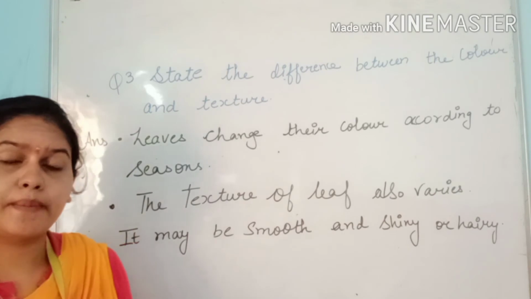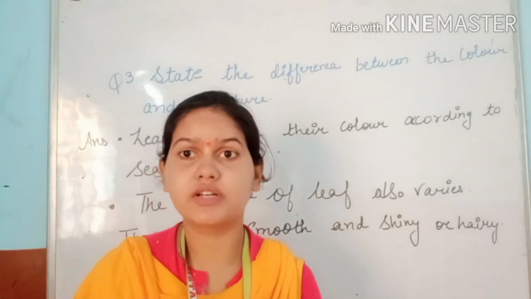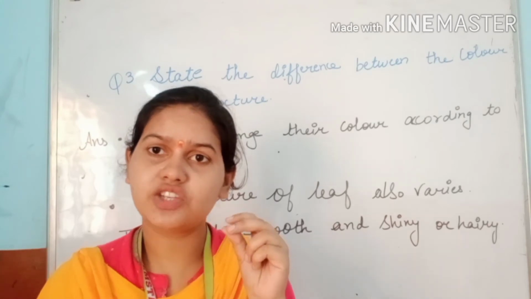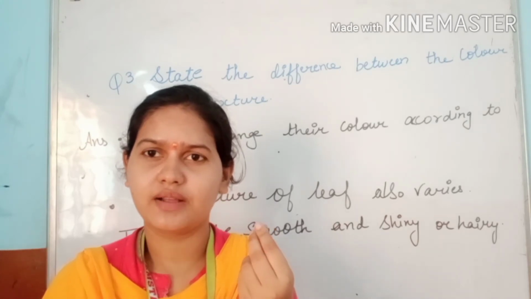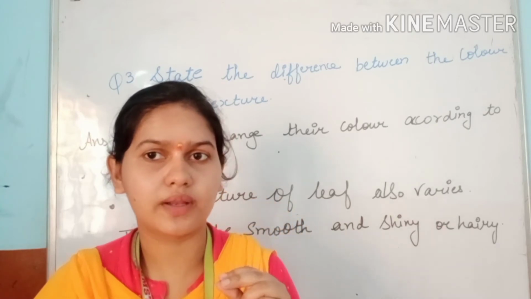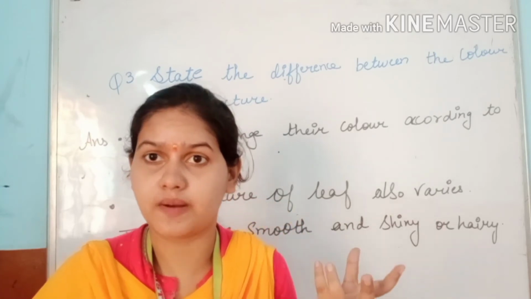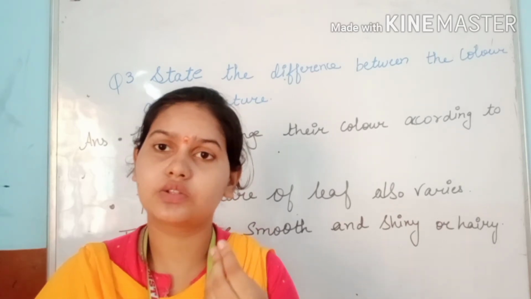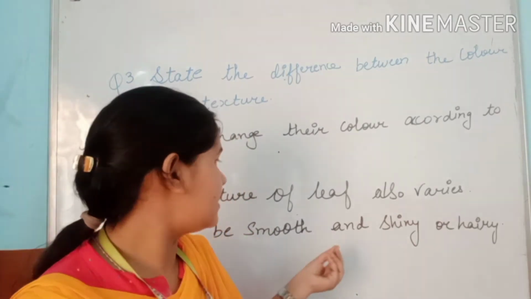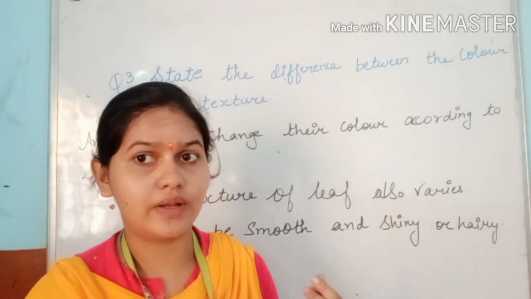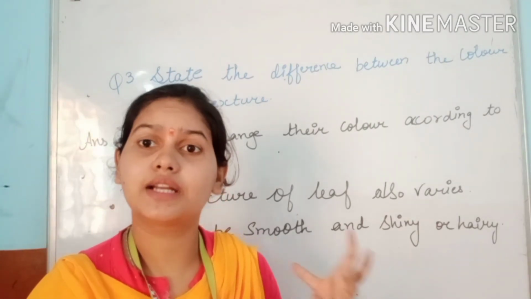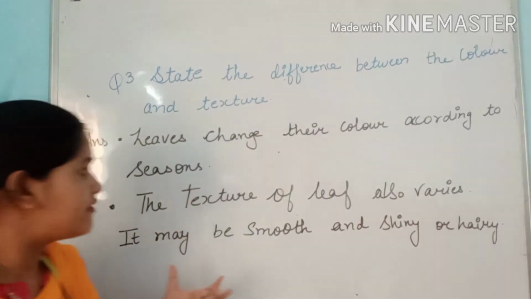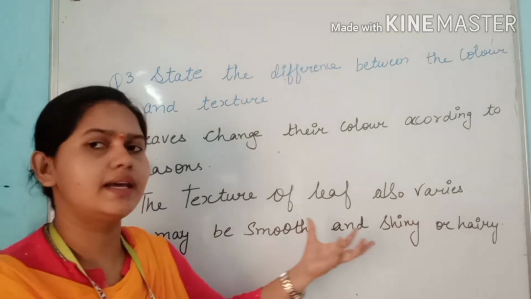You can take an example of rose leaves. Have you ever touched the leaves of a rose? Whenever you touch it, you feel it is very hairy, right? It's not a smooth one, but a hairy one. So this one is different. And when we take a tulsi leaf, it's a smooth one, right? Not shiny, but smooth. And some other kinds of plants have shiny leaves. So they have textures like smooth, shiny and hairy.